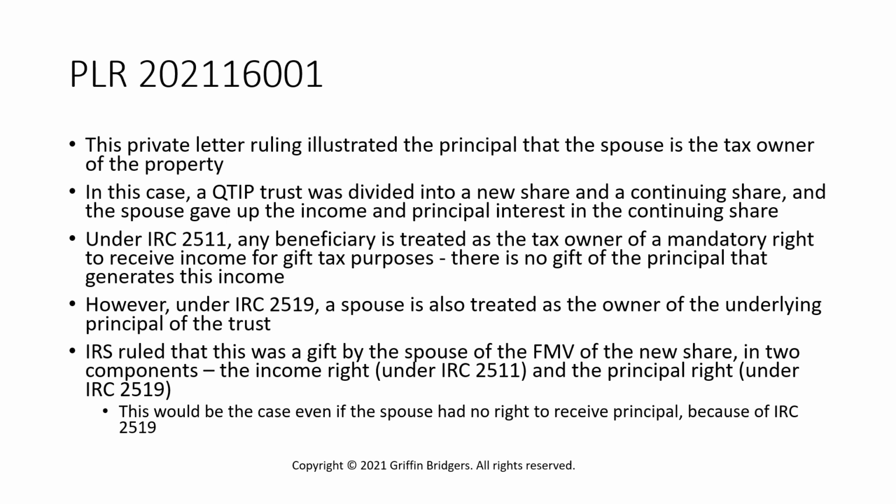And that's what was ruled here, that this was a two-part gift by the spouse. The income right, which would usually be taxed under 2511, and the principal right, which is taxed under 2519 because of the QTIP election. And that would be the case even if the spouse had no right to receive that principal, which they don't have to have for there to be a valid QTIP election.